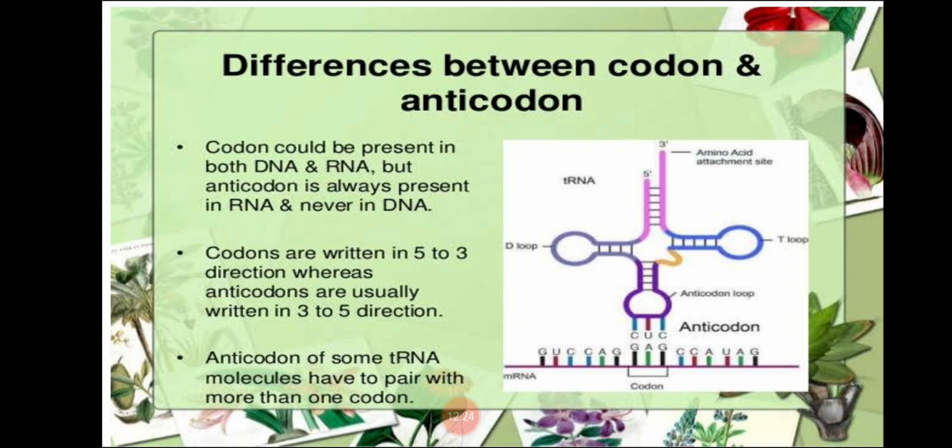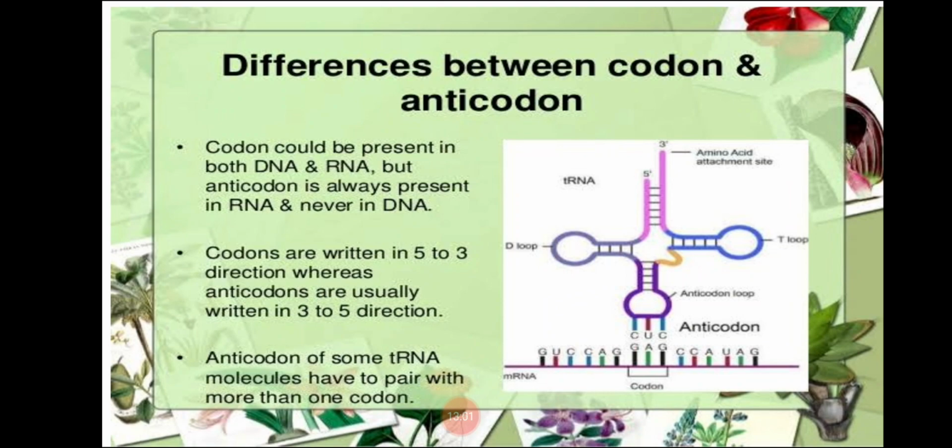The last property is codon and anticodon. What do you mean by codon? Codons are present on DNA as well as RNA. Anticodons are only present on tRNA. They can never be present on DNA. Codons are always written in 5' to 3' direction, whereas anticodons are written in 3' to 5' direction.